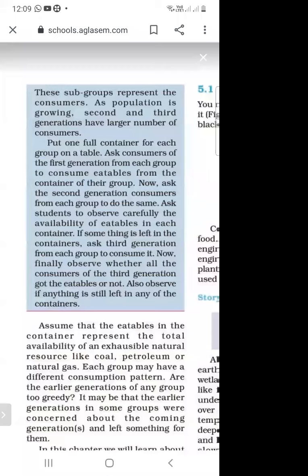The first generation group members are consuming the eatables, and they eat the chocolates or other eatables. First generation members will consume the toffees or chocolates from the container. If we think about the third generation, then they will consume. So if you have any query regarding this topic, you can ask.